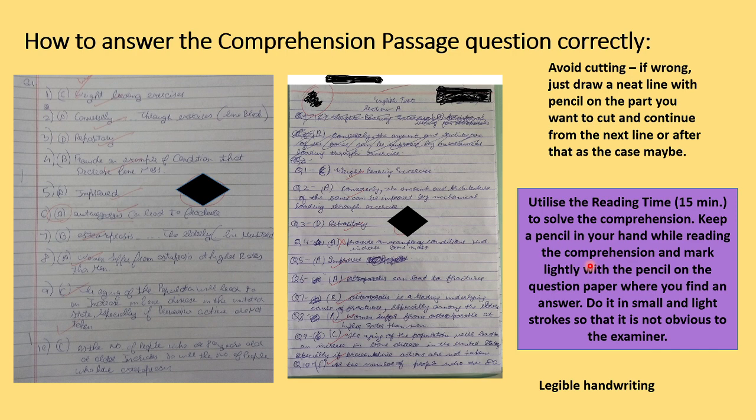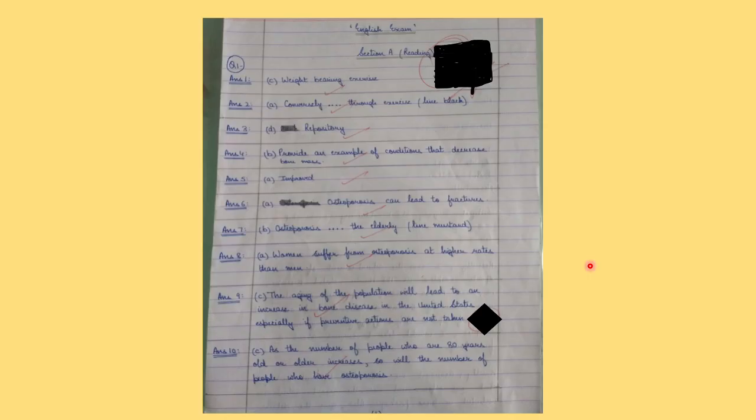Put a light bracket around that line or that word. Suppose you find a synonym or an antonym, very lightly do it so that it is not obvious for the examiner. And then handwriting is very, very important. Clear, neat handwriting.